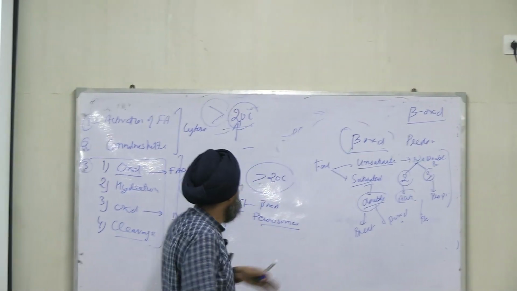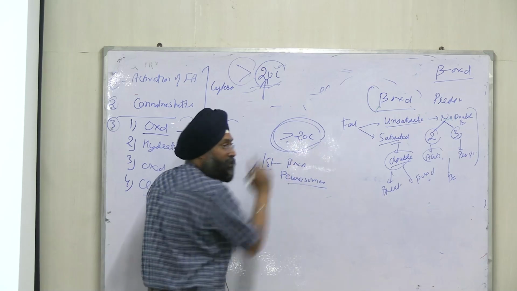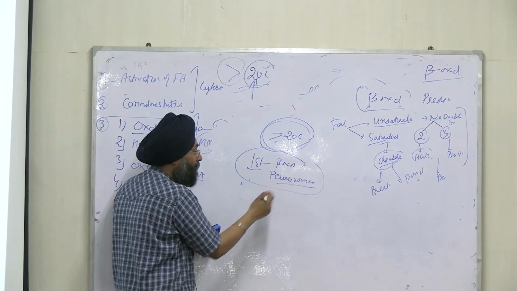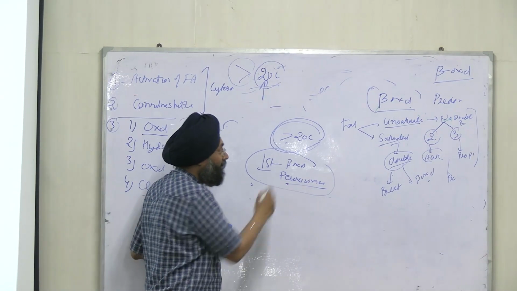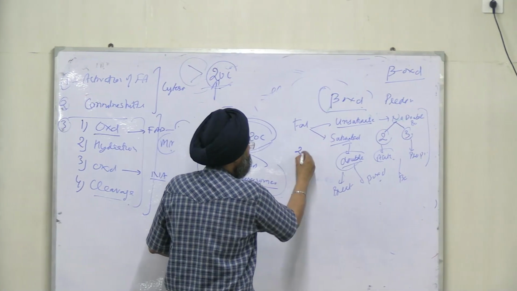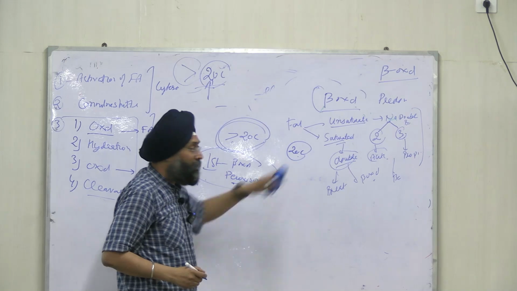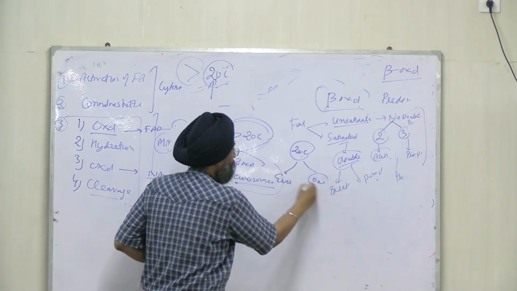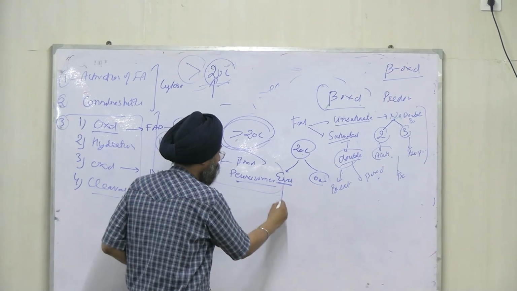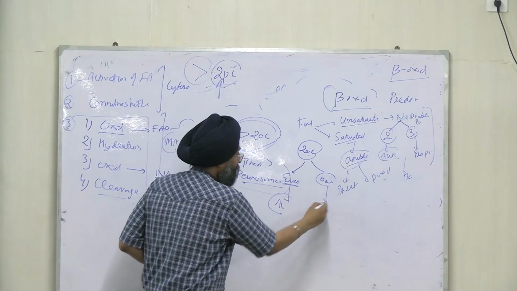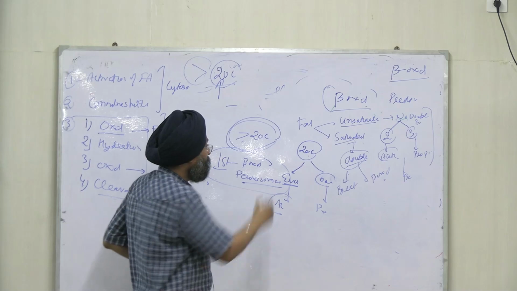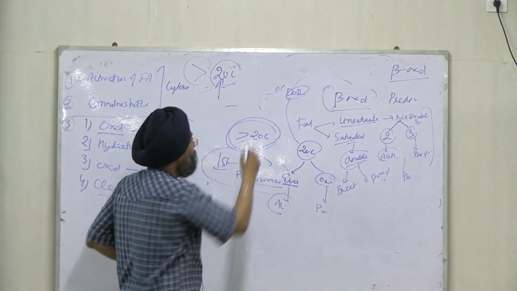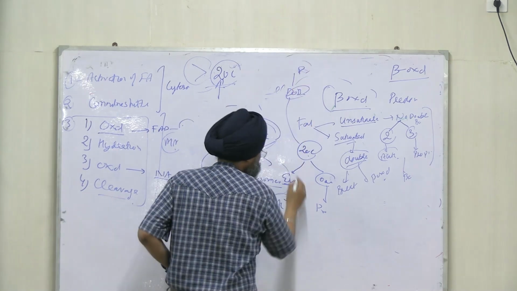See it clearly. If it has more than 20 carbons, right? First process is it will break down up to 20 carbons via peroxisomal beta oxidation. After that, 20 carbons will be left, and then it will see whether it is even chain or odd chain. If it is even chain, it will form acetyl-CoA and beta oxidation; odd chain, propionyl-CoA and beta oxidation. But before that, if double bonds are there, then it will first break double bonds and then beta oxidation will proceed.